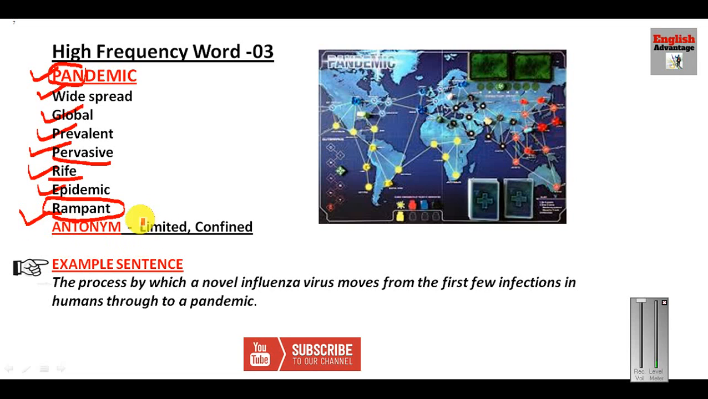Now let us look at the antonym of this word. The antonym of this word is limited, in a limited area, or confined or restrained. So these words are the antonyms of pandemic. Now let us look at the example sentence. This is the example sentence I have given here: the process by which a novel influenza virus moves from the first few infections in humans through to a pandemic. Now pandemic is something that goes beyond the international boundaries.